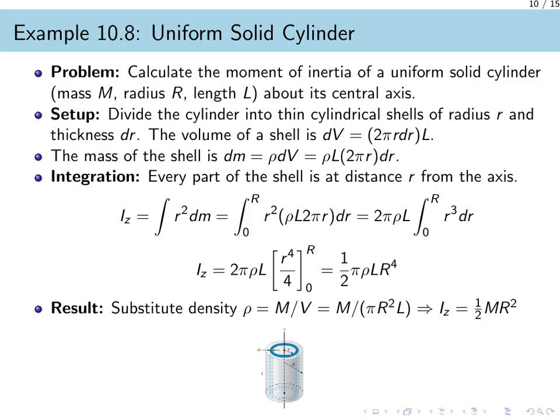Next, we set up the integral for the moment of inertia, I sub z, which is the integral of r squared dm. We substitute our expression for dm and integrate with respect to the radius r, from the center where r is 0, out to the edge where r equals the total radius R. Finally, we substitute the definition of density, which is the total mass m over the total volume pi r squared L. This leads to our final, important result. The moment of inertia of a solid cylinder about its central axis is 1/2 m r squared.